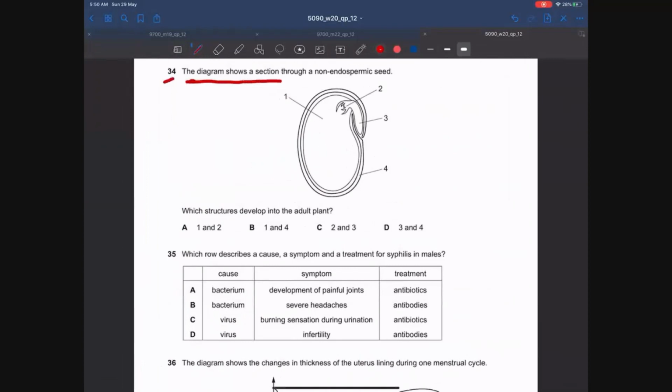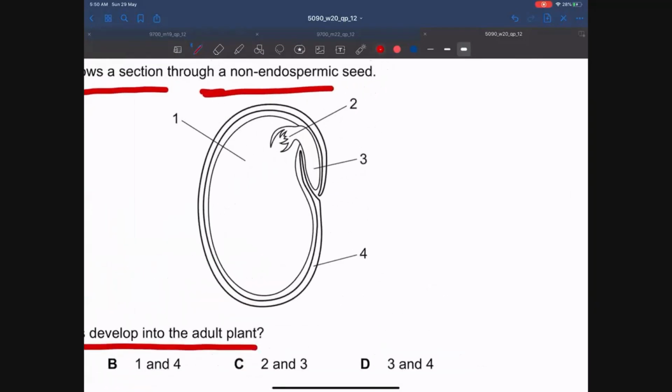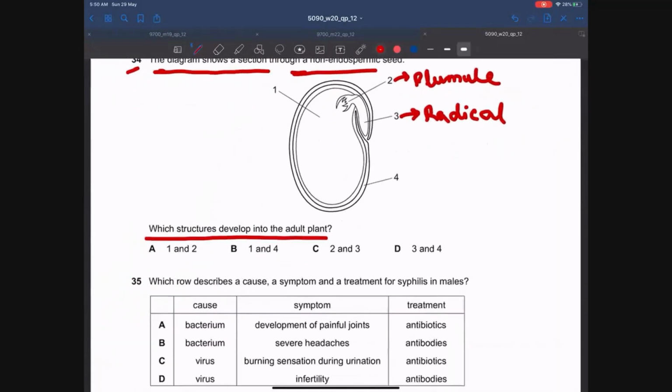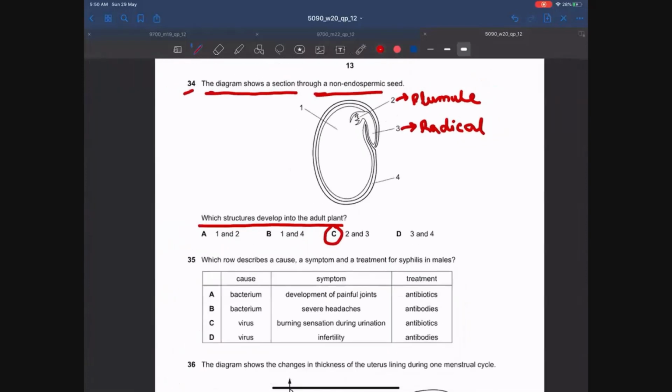The diagram shows a section through a non-endospermic seed. Which structures develop into the adult plant? So guys, as we all know, 2 is the plumule, which develops into the shoot of a new adult plant, and 3 is the radicle, which develops into the root of the new adult plant. So 2 and 3 are the parts of the seed which develop into an adult plant. So the answer is C.